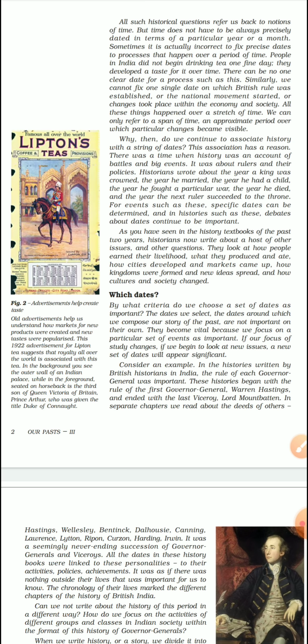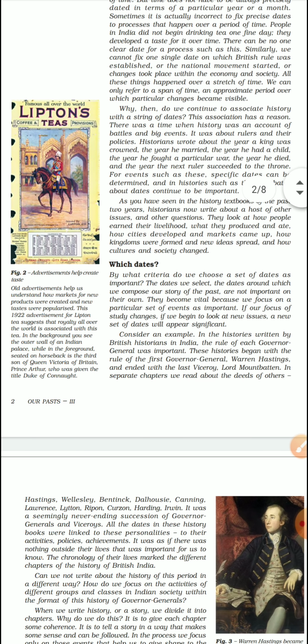Now let's see, even the Britishers wrote history. We will do it in detail, but we did in 7th also that even the Britishers wrote about the time period when they had been to India. They have written everything about their 150 years of rule in India, we find. But which dates and events have they mentioned in it? Listen carefully. They have mentioned only the dates and events which are related to them.